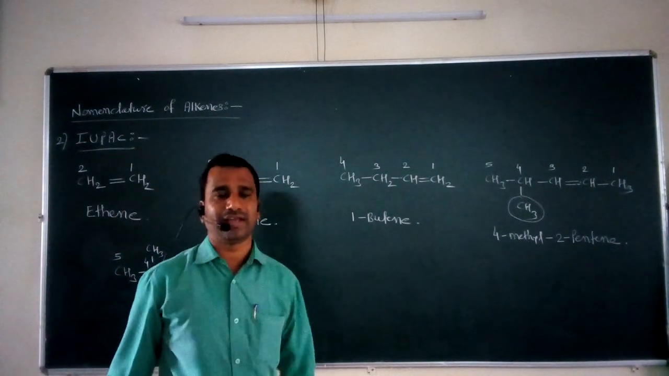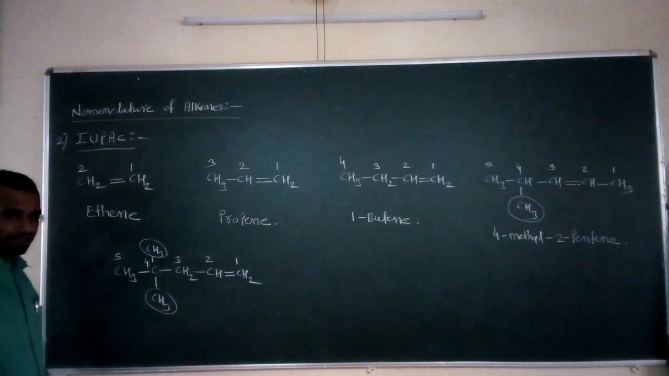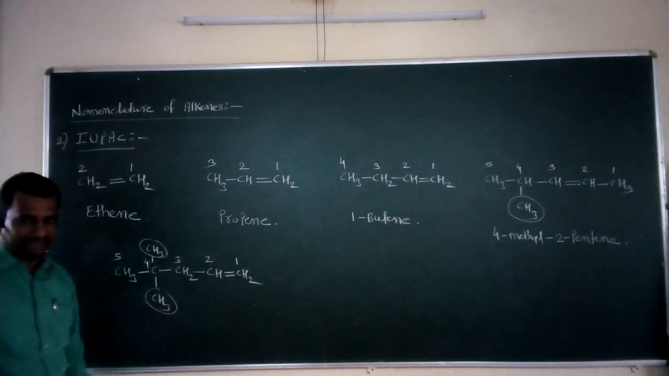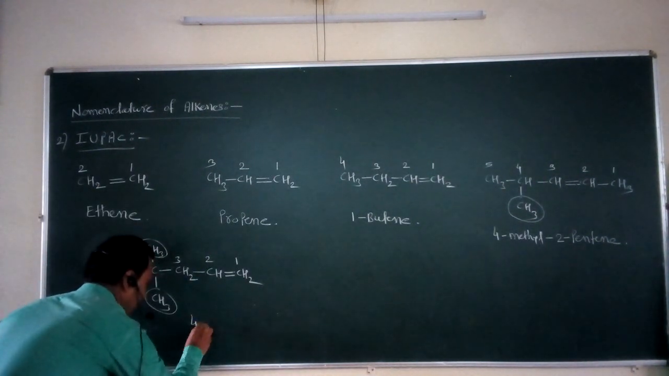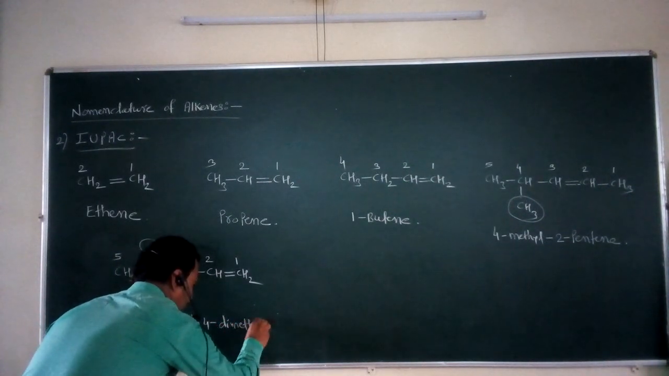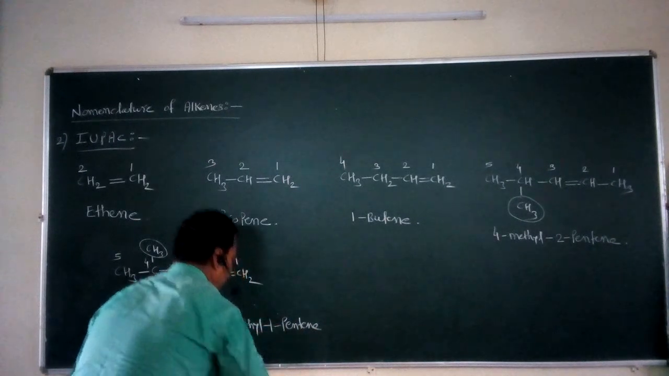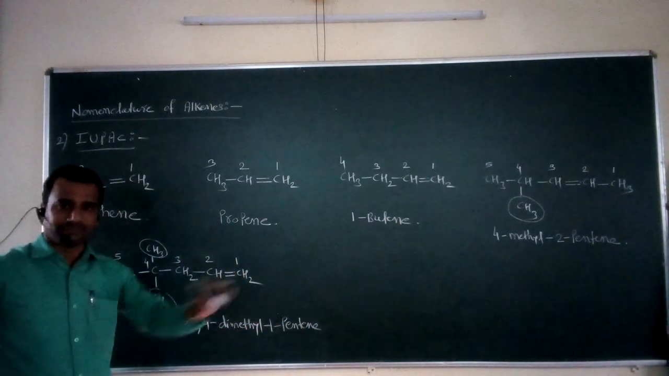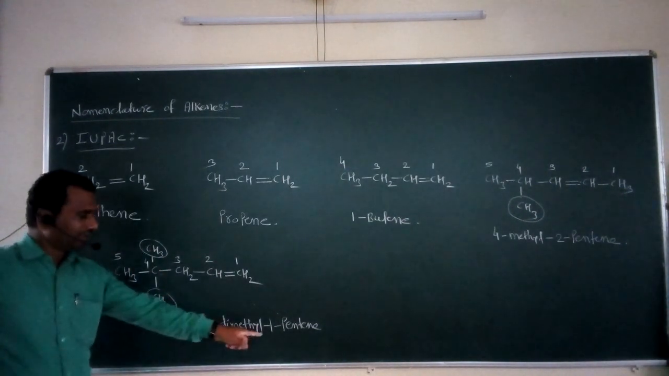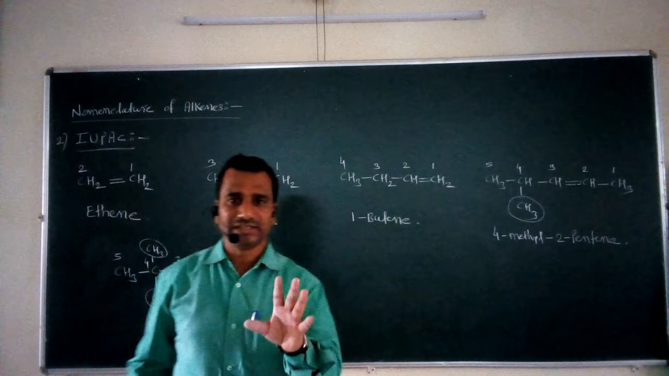At the same time, 2 methyl groups are present at this 4th number carbon. That's why the complete IUPAC name of this compound is 4,4-dimethyl-1-pentene. 4,4 stands for the 2 methyl groups at the 4th number carbon atom, and this 1 stands for the position of this carbon-carbon double bond, and pentene stands for a compound containing 5 carbon atoms.